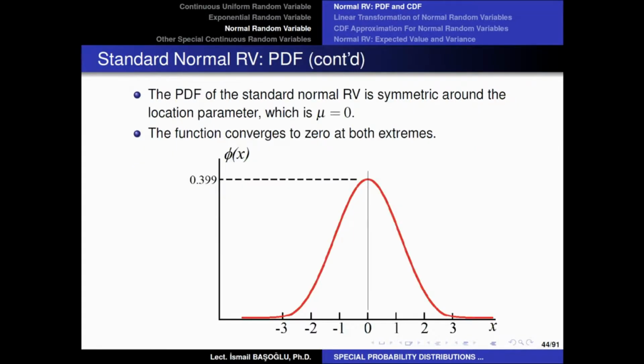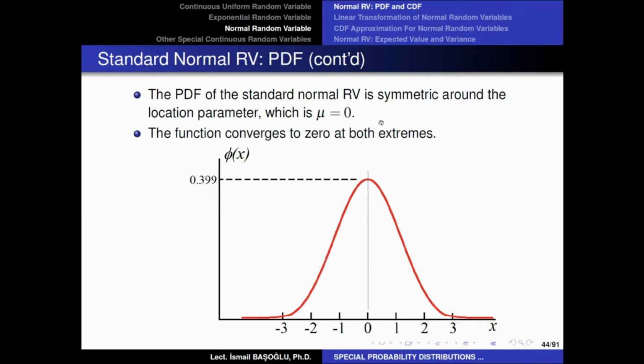Now, if we want to draw the probability density function of the standard normal random variable, the shape is just going to be the same as the shape of any normal random variable. Again, you will see a bell-shaped curve. However, because the location parameter is defined as 0, the probability density function will be maximized at 0 and will also be symmetric around 0.